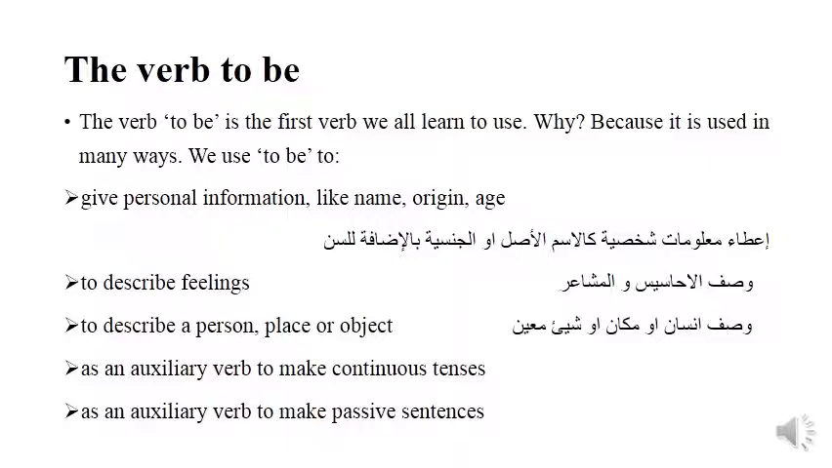Within this video, we are going to concentrate on the verb to be. So the verb to be is the first verb we all learn to use. Why? Because it is used in many ways. So we use to be in order to give personal information like name, origin, or age.